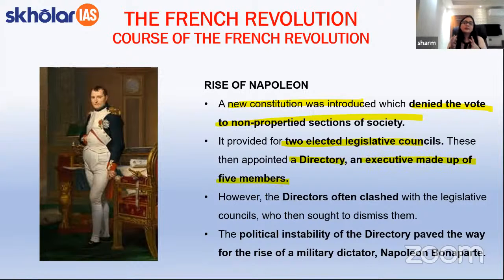However, students, herein it will be important to note that these executives or the 5 members who were a part of the directory often clashed with each other due to ideological differences, and this in turn created political instability in France. Now, because of this, there was a rise of a new military dictator, that is Napoleon Bonaparte, and this again gave rise to the vicious circle wherein France again became a part of the monarchy.